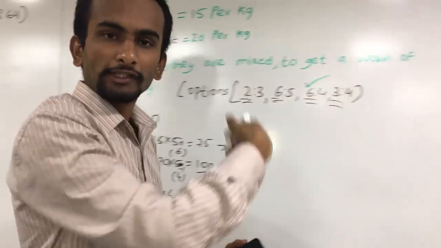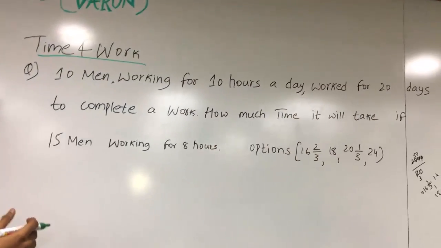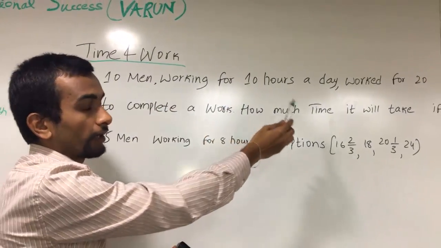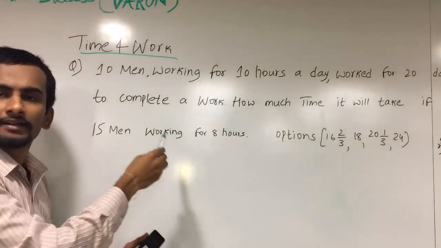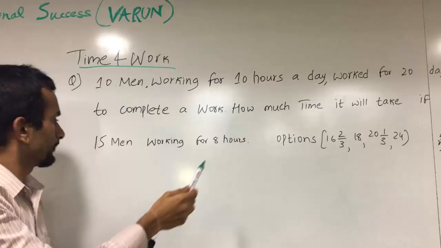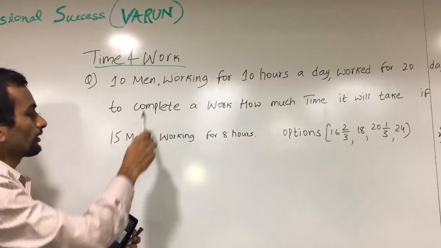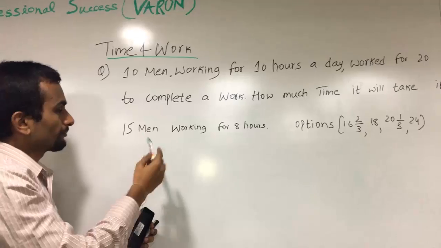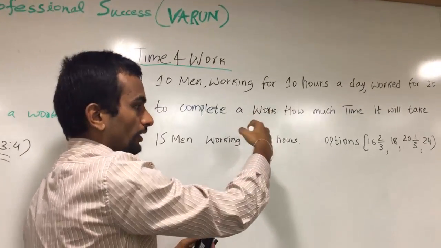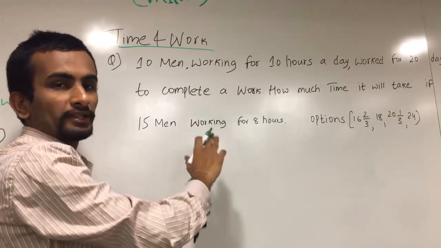Okay? The next question is time and work. So the question is like this. 10 men are working for 10 hours a day, working for 20 days to complete a certain work. So how much time will it take if 15 men work for 8 hours? Firstly it was 10 men and next it was 15 men. So the men have increased and the working hours were reduced from 10 to 8 hours. So how much time would it take for these people to complete the task?